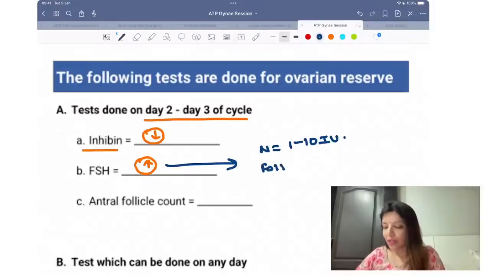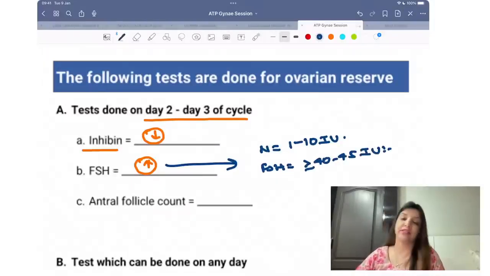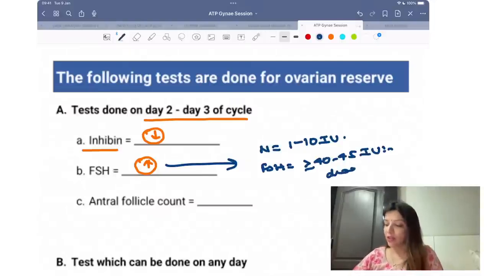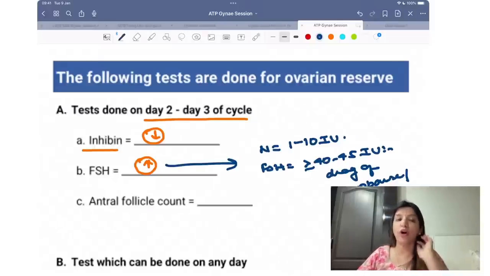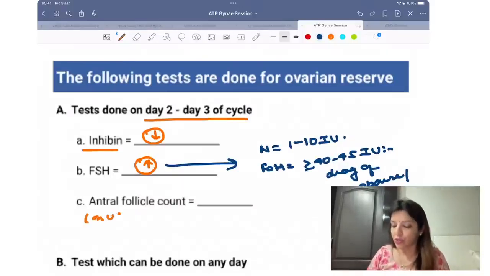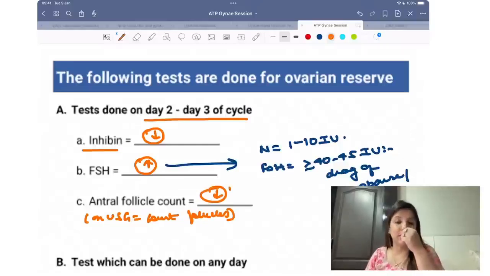If FSH values become more than or equal to 40 to 45 international units, that is diagnostic of menopause or premature menopause. What is antral follicle count? Antral follicle count means I am counting the number of follicles on ultrasound. So on ultrasound, you have to count the number of follicles. On counting, they would be decreased.